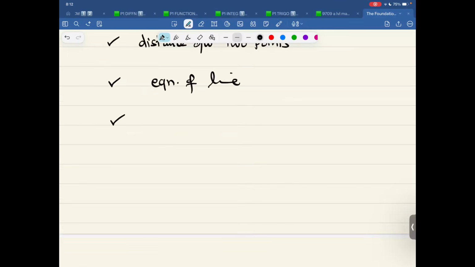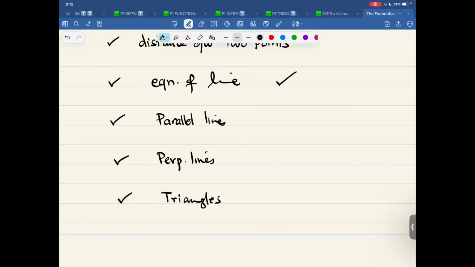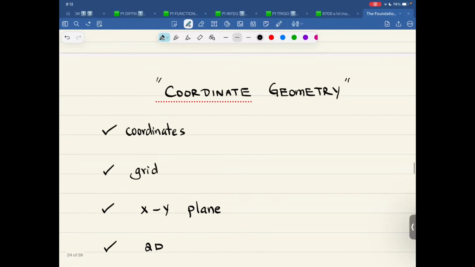It's about perpendicular and parallel lines. It can be about triangles also. It is about the perpendicular bisector. So let me write over here: perpendicular, that's the symbol I use, perpendicular bisector. So more or less, this is what coordinate geometry is all about.